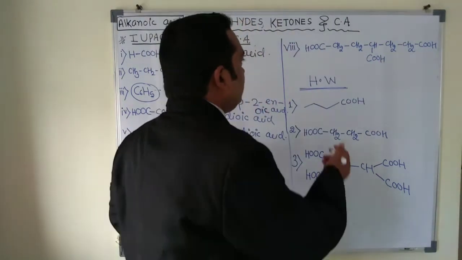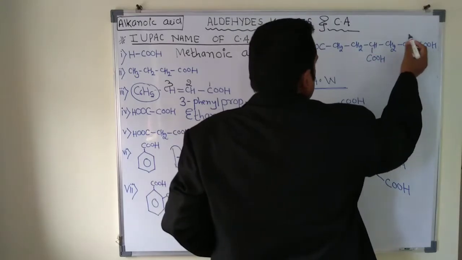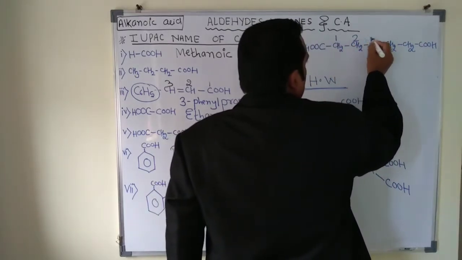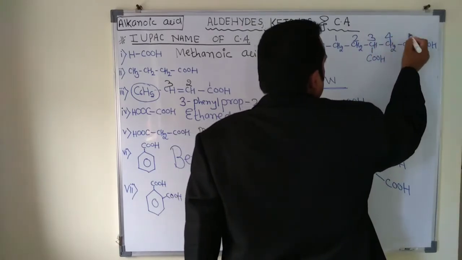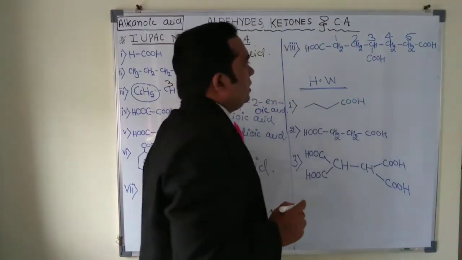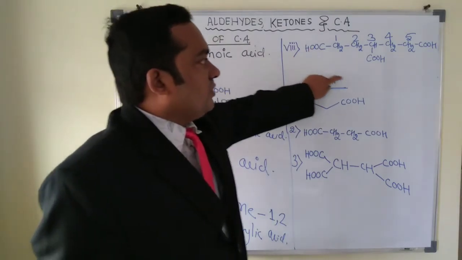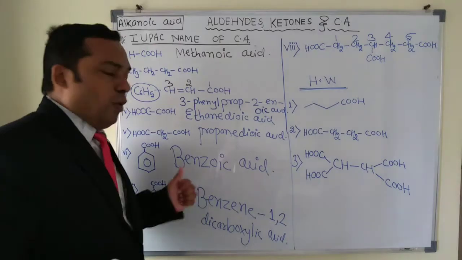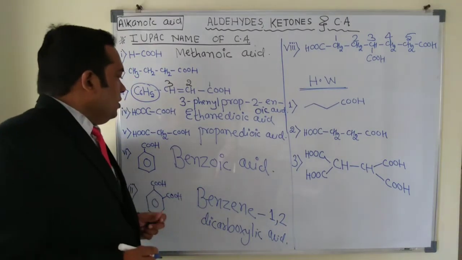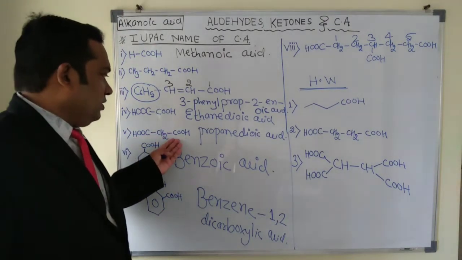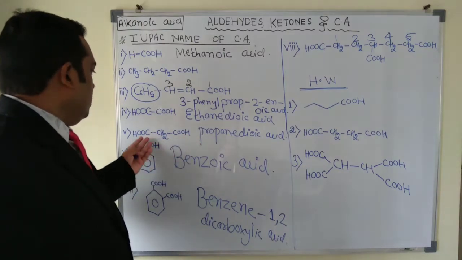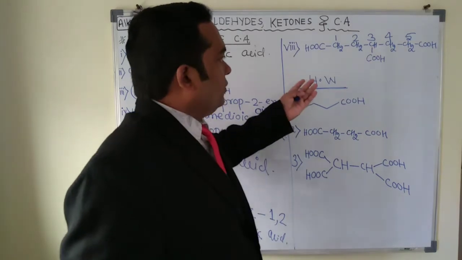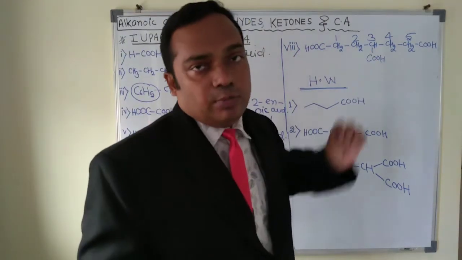Okay. So in this case, this carbon is considered. This is the first carbon, second carbon, third carbon, fourth carbon, and this is the fifth carbon. We will not consider this one. This is considered a dicarboxylic acid, tricarboxylic acid, just like aromatic compounds. So when we have 2 carboxylic acids, we will consider them as a carbon. But when we have more than 2 carboxylic acids, we will not consider them as a carbon chain.